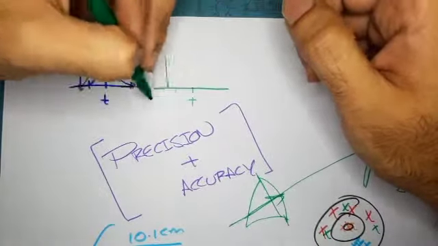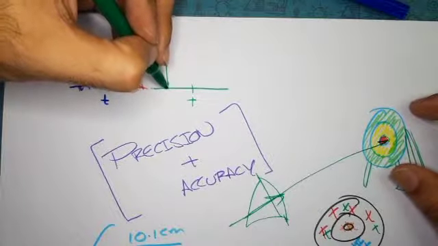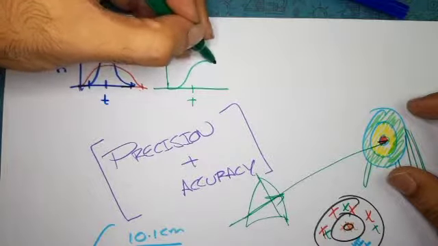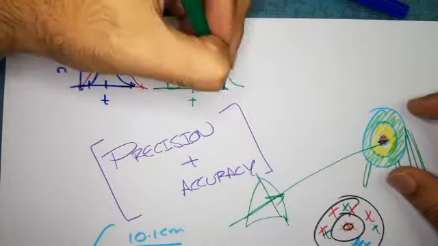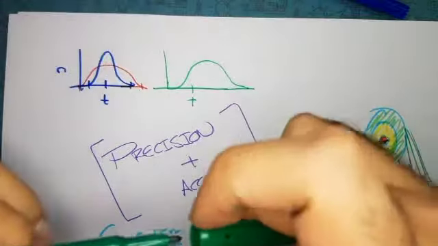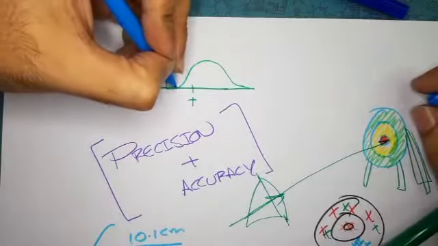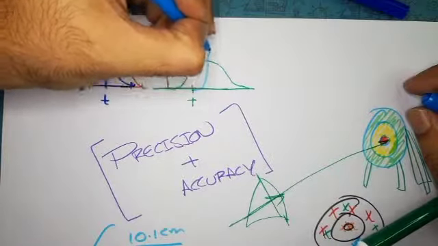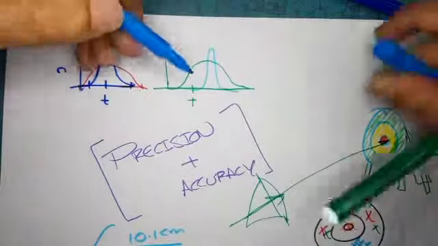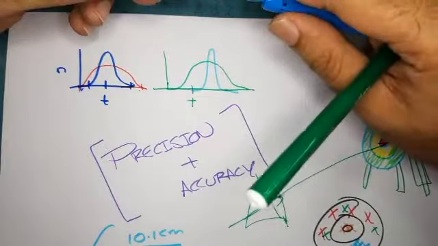Say this is the true value, right? So say we have a range of values which go here, huge range, right? And this is on the side. And say we now have another set of values which are here. They go like this, right? So what would you say about these two?